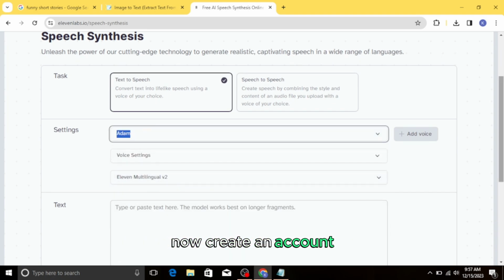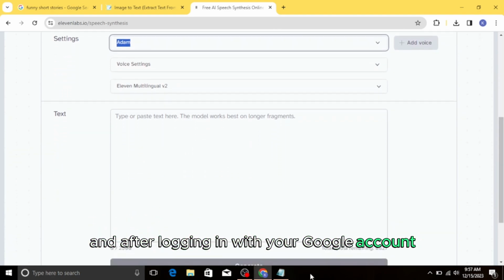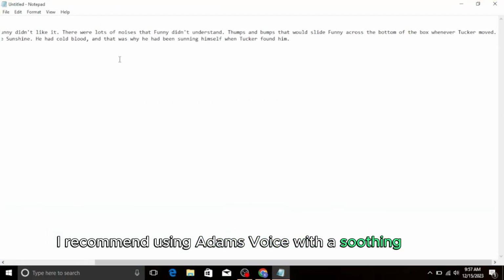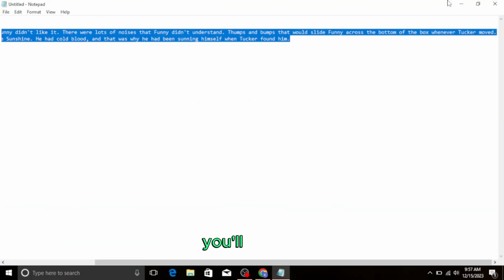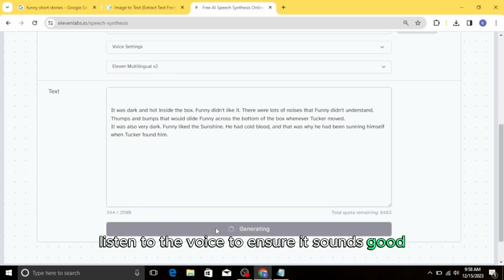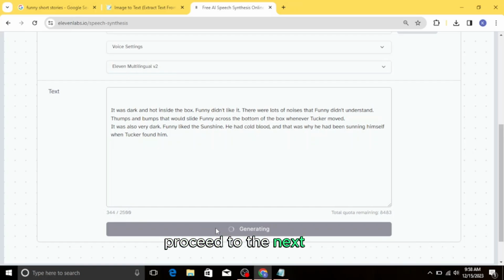Now, create an account, and after logging in with your Google account, you'll find many speakers. I recommend using Adam's voice with a soothing effect. After choosing the voice, you'll need to paste the extracted text into the text box and generate the speech. Listen to the voice to ensure it sounds good. If satisfied, proceed to the next step.